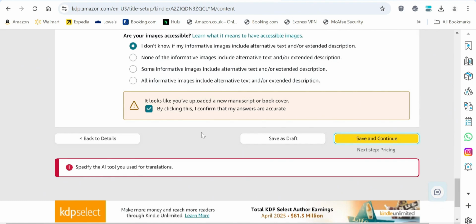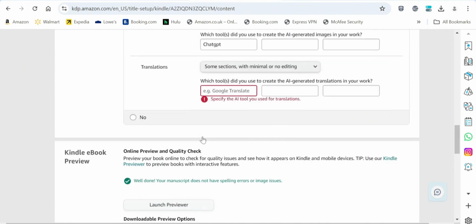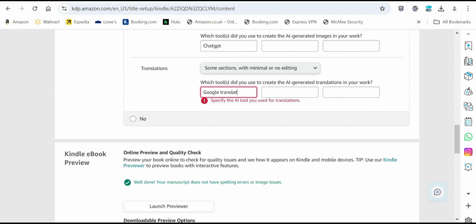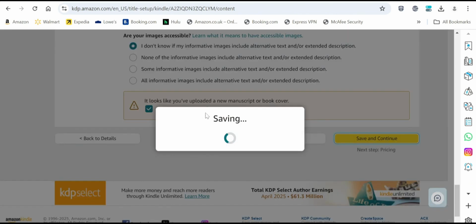Specify the AI tool you use for translation. So we have to go back here to specify. So we actually did not use any translation. Specify the AI used for translation, Google Translation, and that's fine. Just go ahead and save.